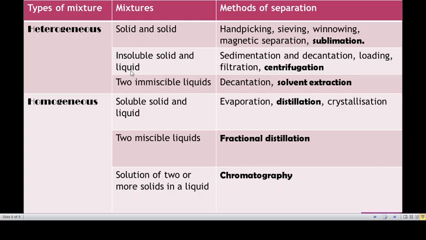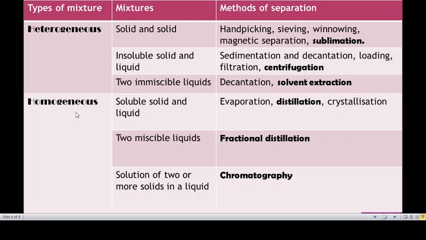Here one state of matter is liquid, another one is solid. So the solid and the liquid, for example water and mud, can be separated by using sedimentation and decantation. Like that, milk contains cream, so we are able to separate out the cream from the milk using the centrifugation process. Like that, for two immiscible liquids, decantation, solvent extraction. For example oil and water, we are able to separate the oil and water by using solvent extraction.